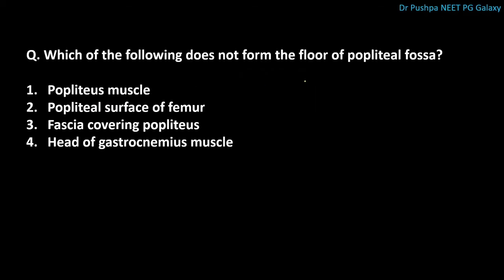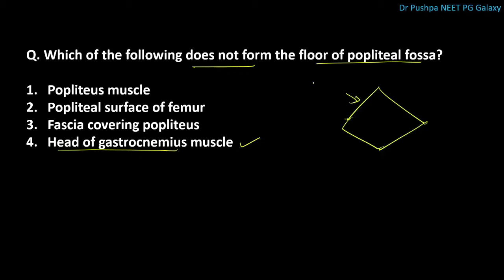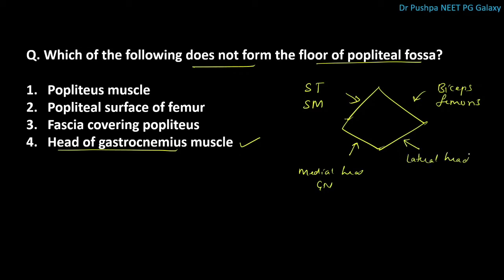Next question is, which of the following does not form the floor of popliteal fossa? The correct answer is head of gastrocnemius muscle. This head of gastrocnemius muscle forms the boundary of popliteal fossa. Superomedially, it is formed by semitendinosus and semimembranosus, whereas superolaterally, it is formed by biceps femoris. Inferomedially, it is formed by medial head of gastrocnemius, whereas inferolaterally, it is formed by lateral head of gastrocnemius muscle.